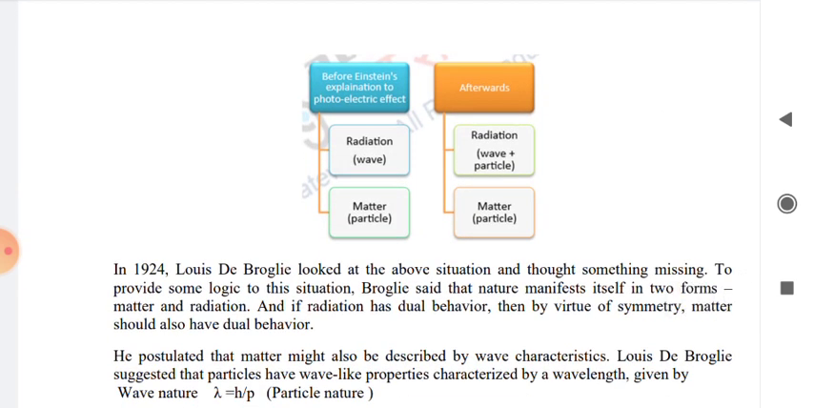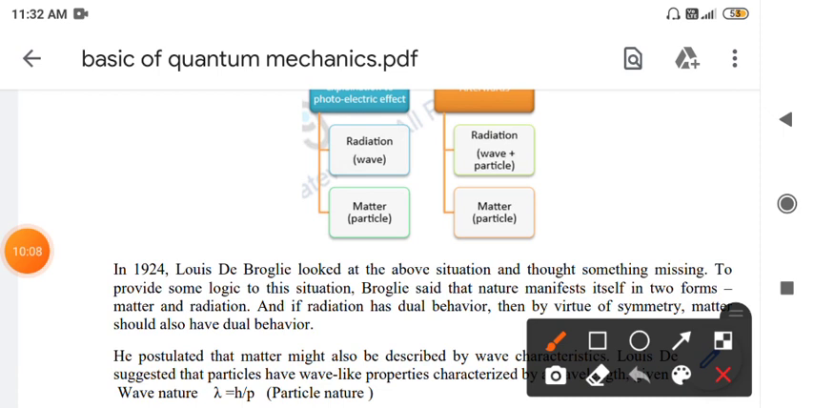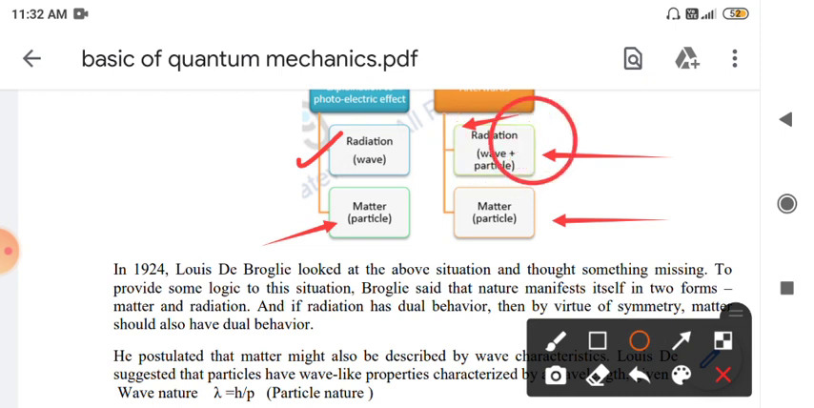Before Einstein explained the photoelectric effect, people used to believe that the nature of radiation is in wave form, and the nature of matter is in particle form. But after Einstein explained the photoelectric effect, radiation might have wave as well as particle nature, and matter has particle nature. So this changed once we got the idea of the photoelectric effect.